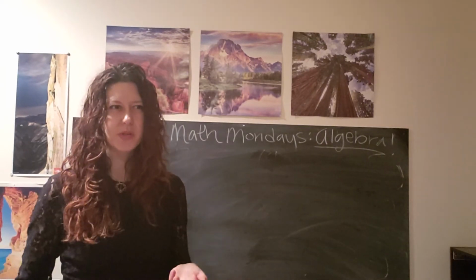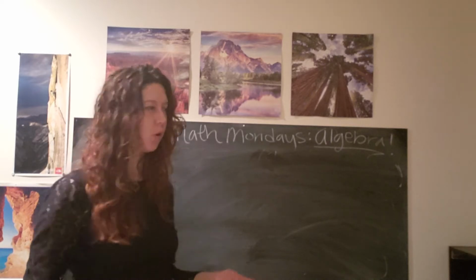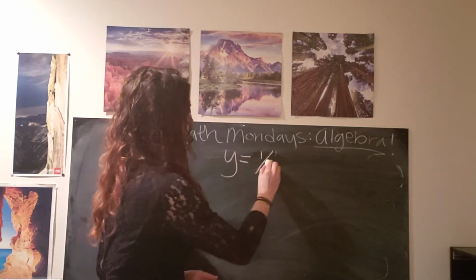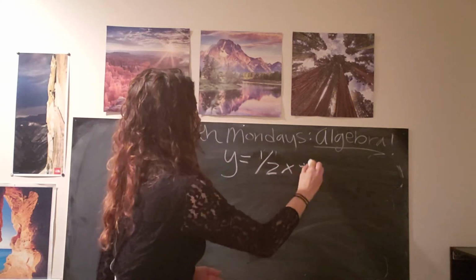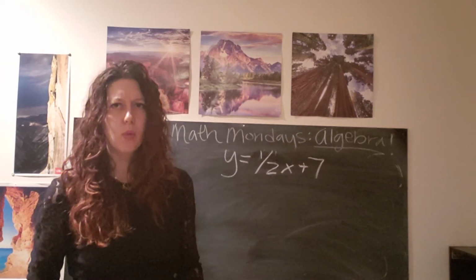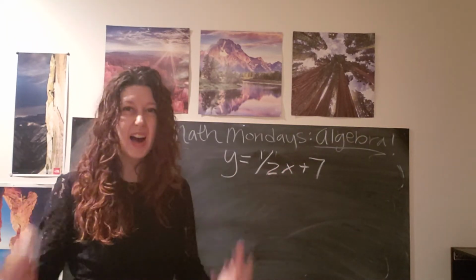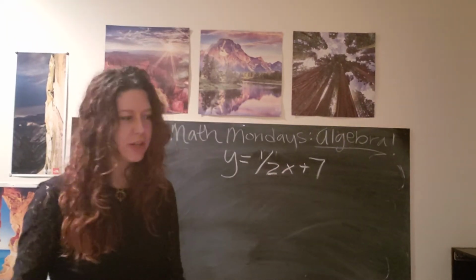What about variables? What the heck is a variable? If I write an equation like y equals 1/2 x plus 7, why do I have this funny mix of letters and numbers? I thought we were doing math, not English.